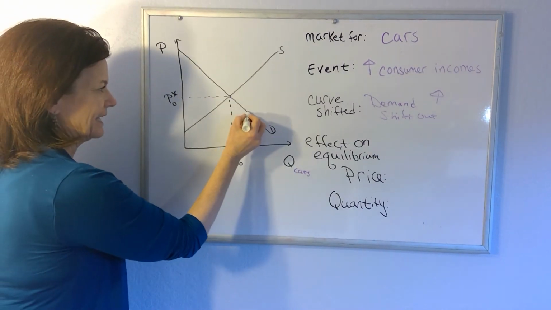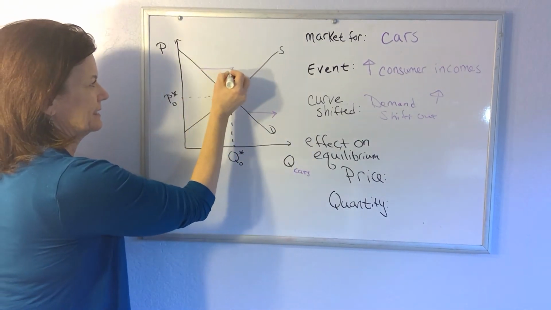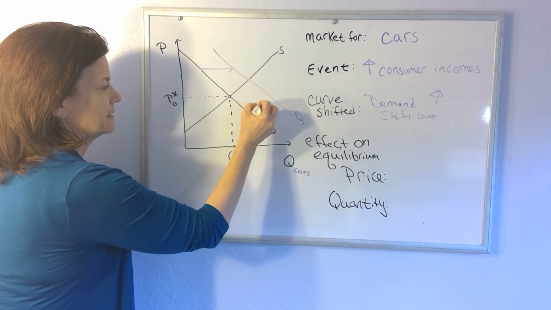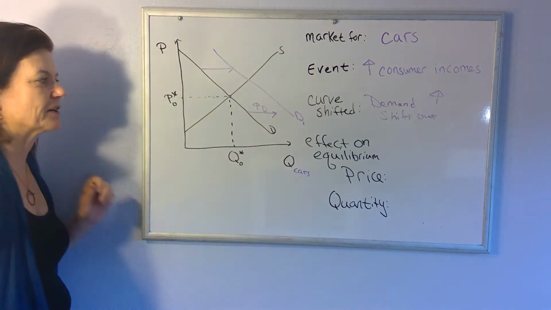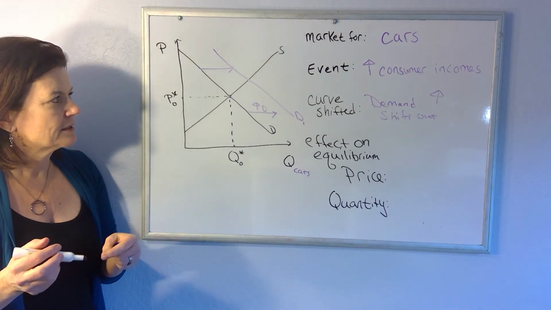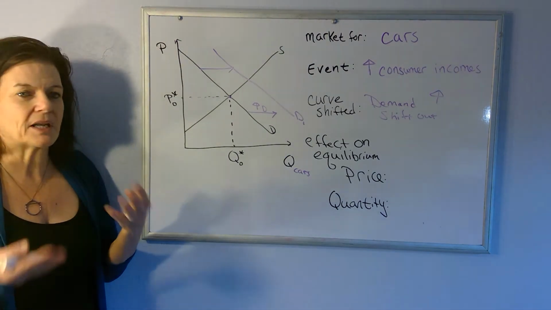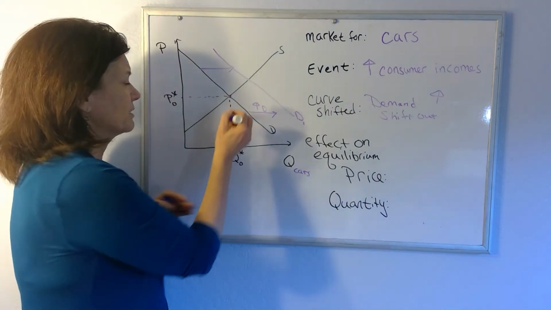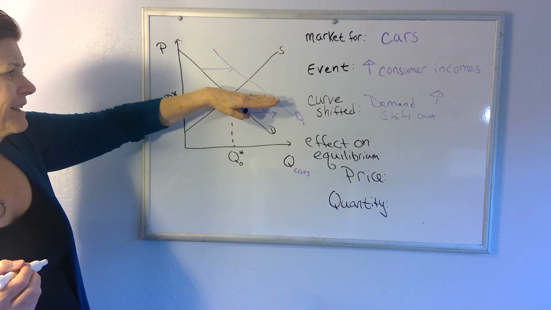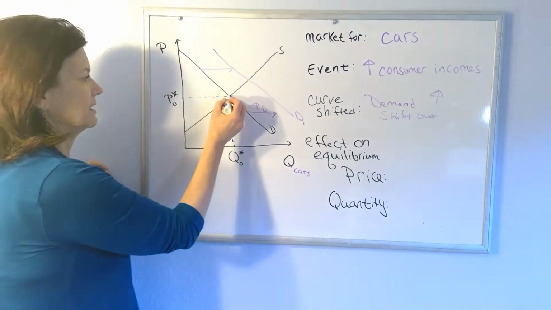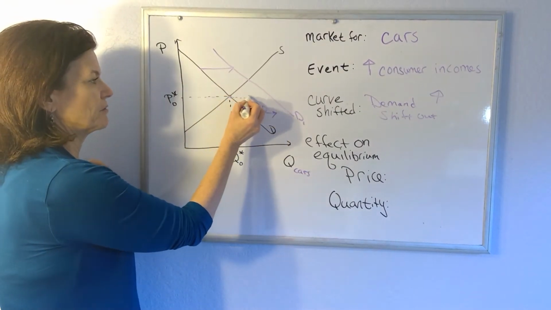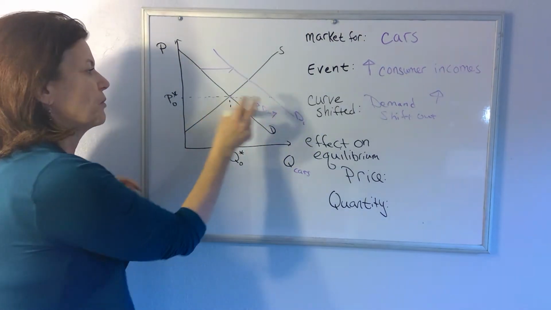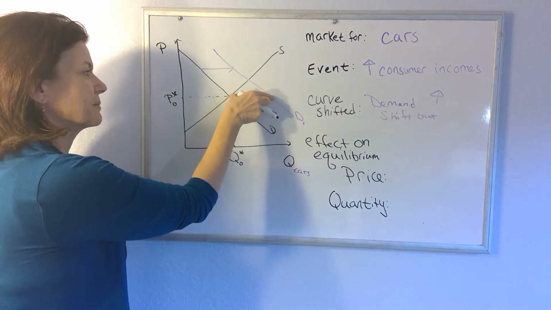So an increase in demand says the quantity demanded is higher at every price. And so people have more money, more people want to buy cars. At every price, more people want to buy cars. And so at the original equilibrium price, you can see now more people want cars than they did before. It used to be they wanted Q0 and Q0 was available. Now Q0 is available, but they want a lot more. The quantity demanded exceeds the quantity supplied.